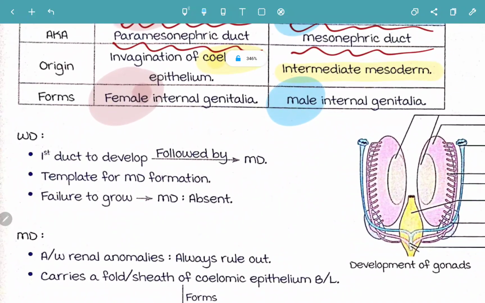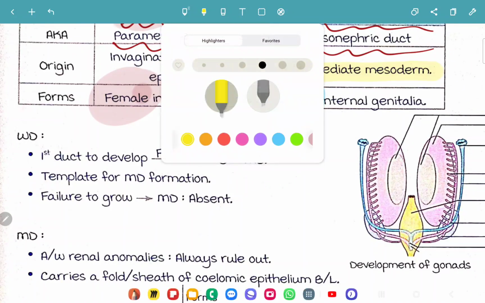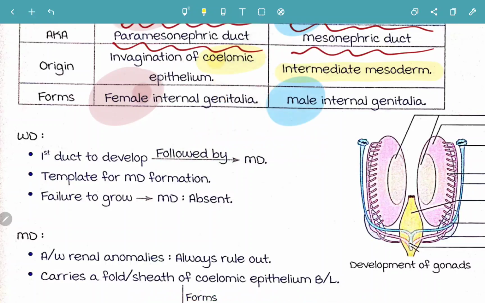Now coming to the Wolffian duct. If you look, it is the first duct to develop. They will ask in MCQ what is the first duct to develop, and it is the Wolffian duct. After the Wolffian duct only, the Mullerian duct develops. So always the Wolffian duct is first, followed by the Mullerian duct. Remember, male develops first and then only the female.